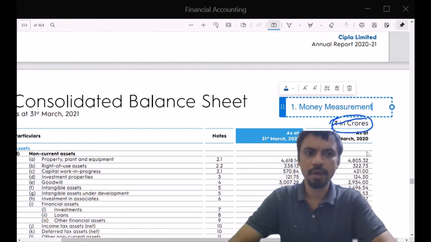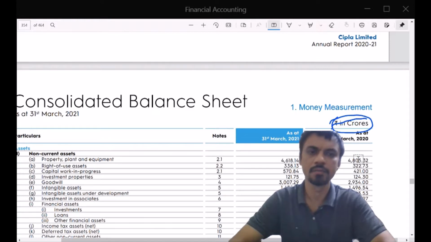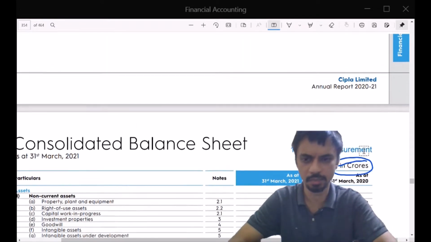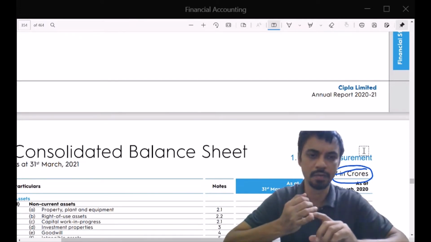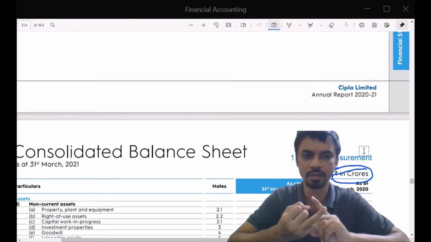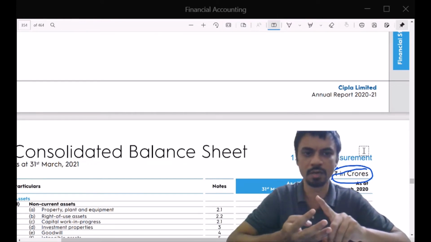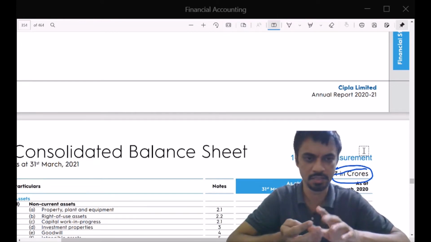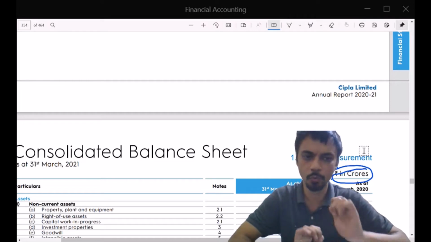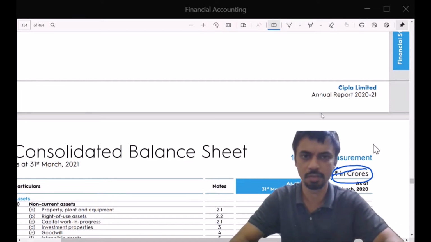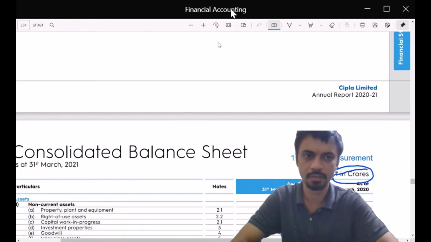That all the values that get reported in a financial statement will be reported in money measurement terms and not in any other terms. So we will not tell it in terms of number of people or number of machines or area in acres or number of buildings or any such things. We will always use rupees as our unit of measurement. So that is the first accounting concept, and it is quite straightforward.